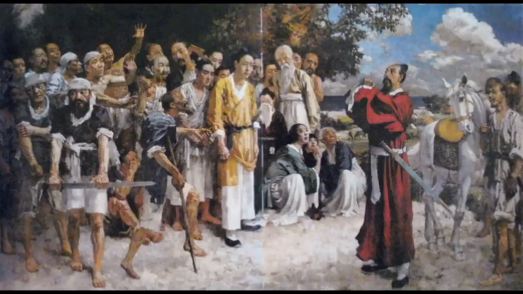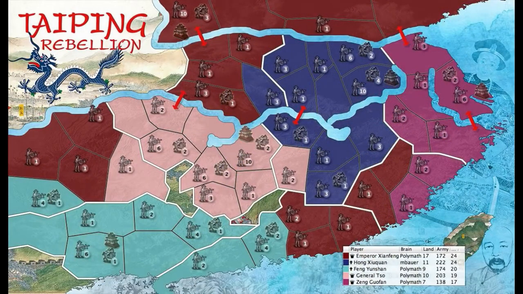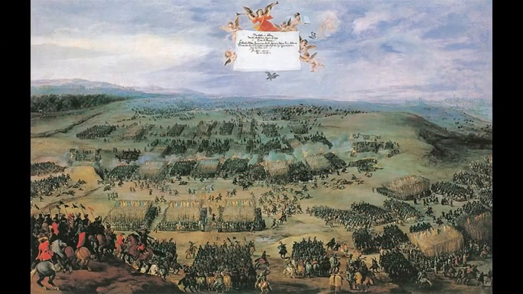Taiping Rebellion. The Taiping Rebellion was a civil war in China which lasted between the period of 1850 to 1864. The Taiping Rebellion was against the ruling Qing dynasty. The Taiping Rebellion, as much as anything, marked the end of the imperial system in China.